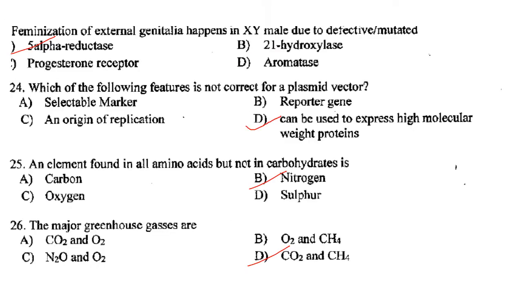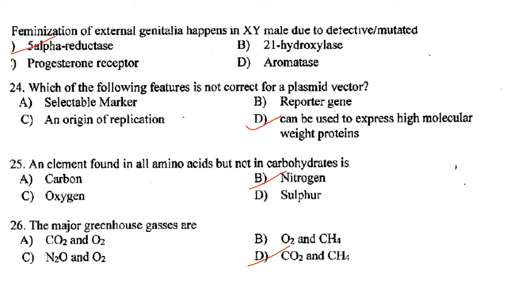energy. Answer is B. Then feminization of external genitalia happens in XY male due to defective or mutated 5-alpha reductase. Answer is option A. Which of the following features is not correct for a plasmid vector? Selectable marker, reporter gene, and origin of replication can be used to express high molecular weight proteins. That is the not correct with a plasmid vector.